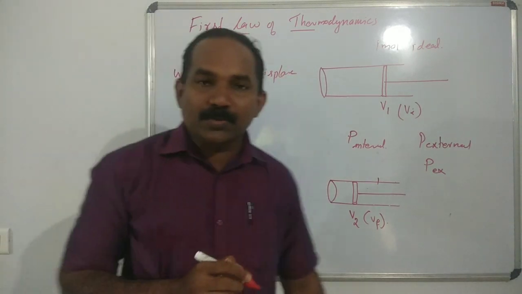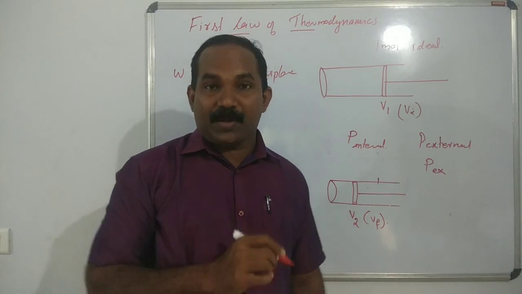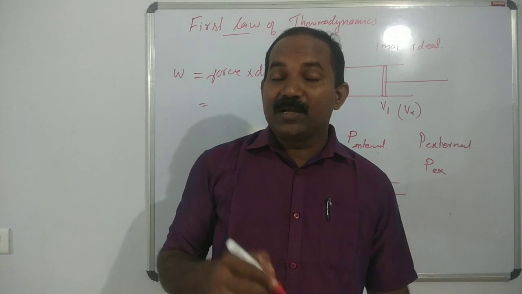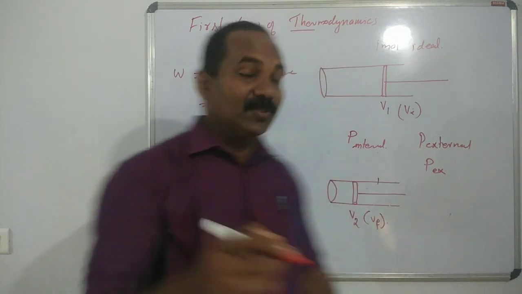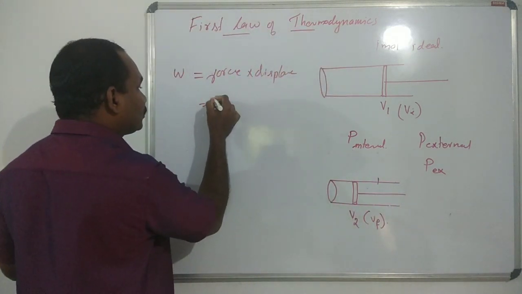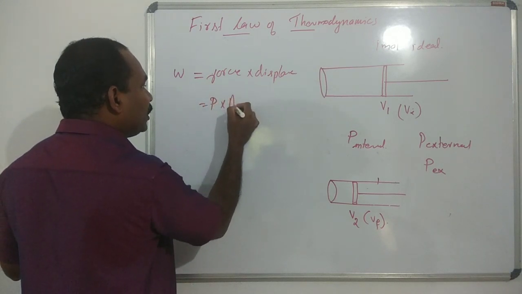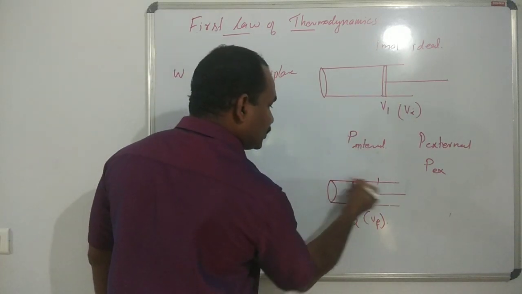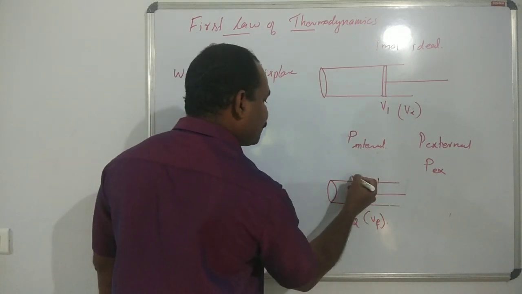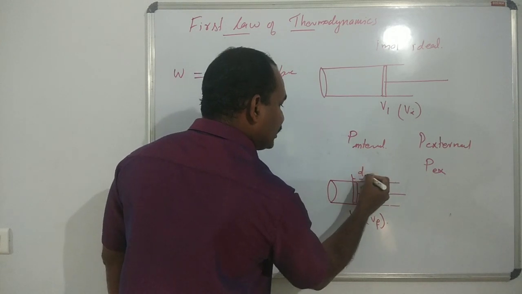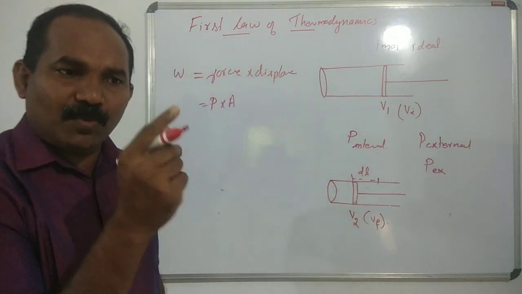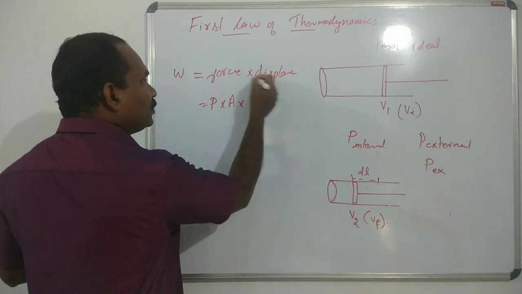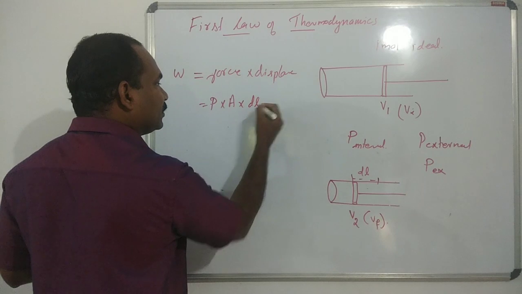Force is equal to pressure into area. Pressure is force exerted per unit area. So force is equal to pressure into area. So force we have to write as P into A. And the movement of this piston, the distance moved by a small distance dl. A small distance moved by the piston, so we write the displacement is dl.